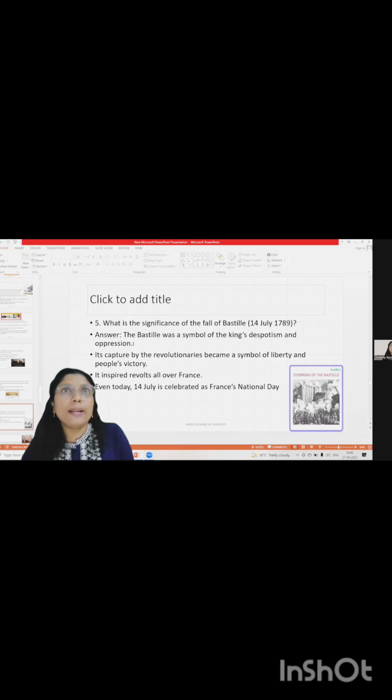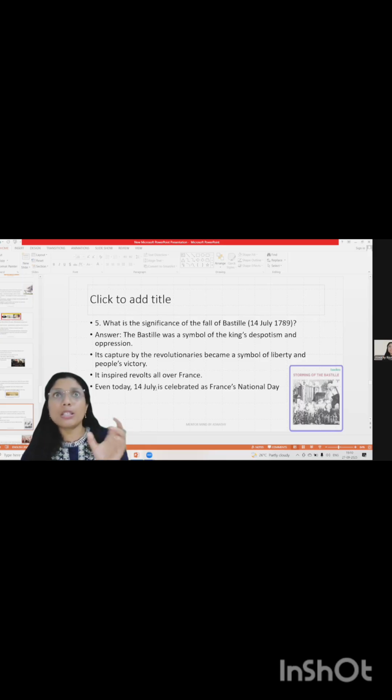The people hated King Louis XVI because of his deeds, and this Bastille was considered a symbol of the king's despotism. Its capture by the revolutionaries became a symbol of liberty and the people's victory. It inspired revolts all over France. Even today, 14th July is celebrated as France's National Day, because on this date the Bastille prison was stormed.